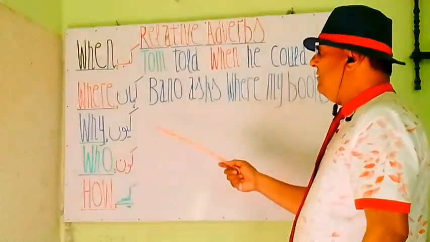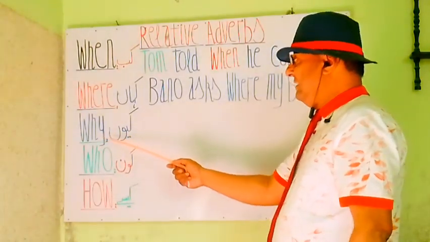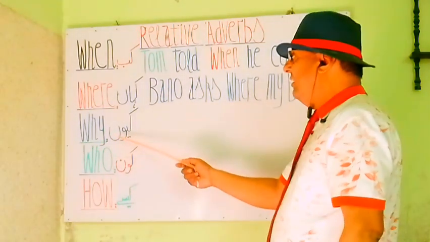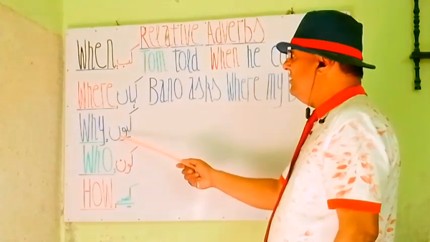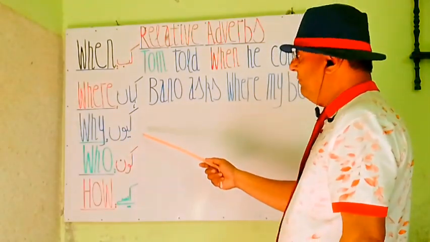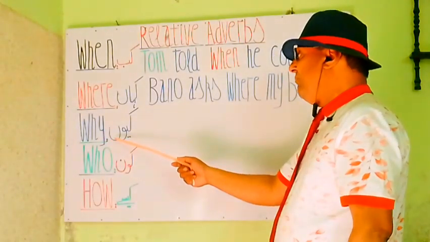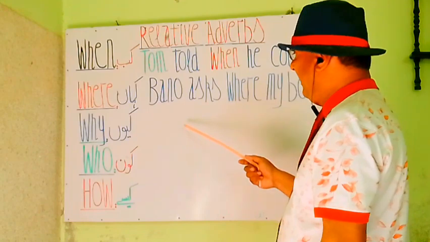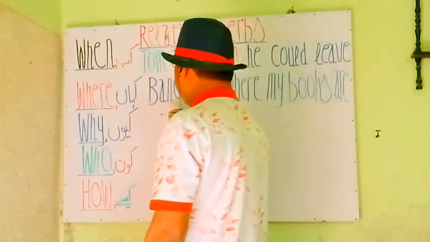So let's construct a sentence with the y. Y is another relative adverb. Y means क्यों. In उर्दू में क्यों कहा जाता है क्यों. So आइए y के साथ एक जुमला बनाते हैं, एक जुमला कंपोज करते हैं. Let's make a sentence using y. So here we are. We write here